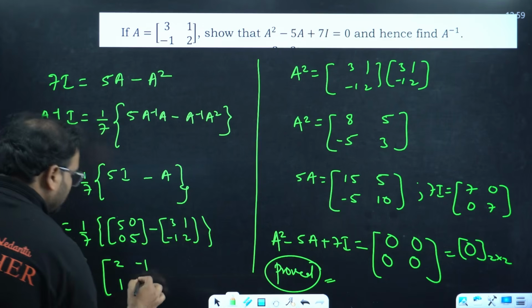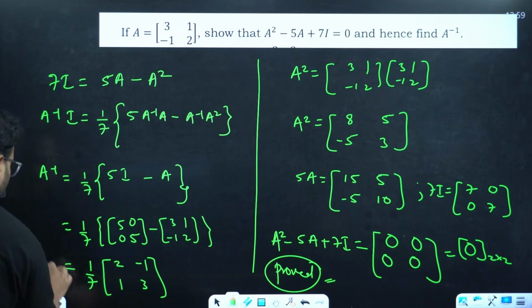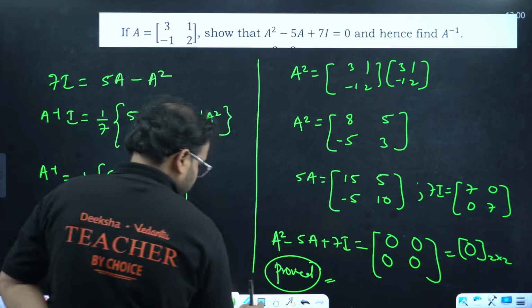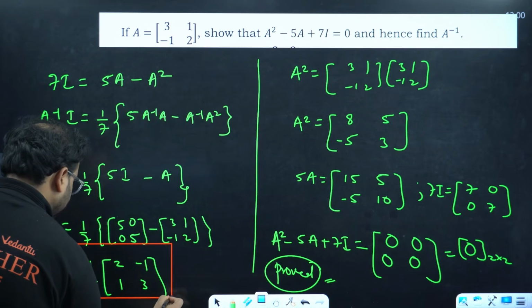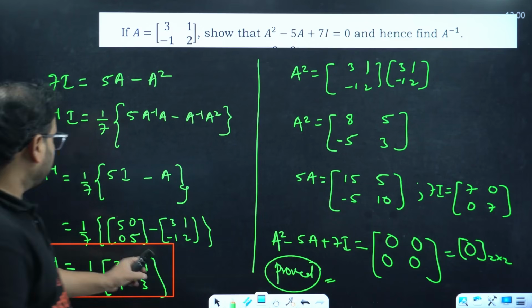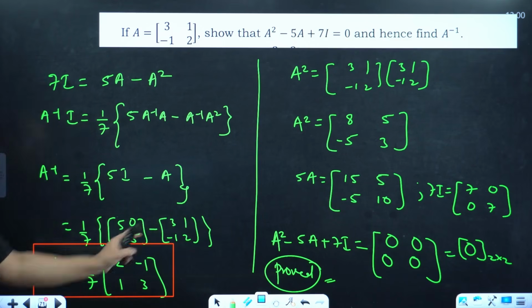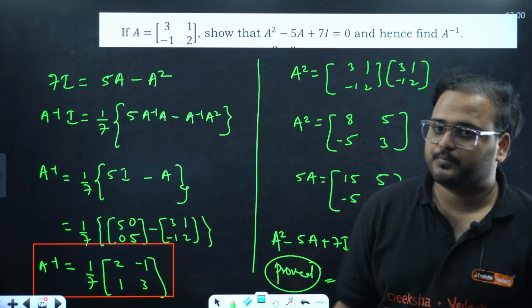And 5 minus 2 is 3. We have 1 by 7. That's the value of my A inverse. Please check. 1 by 7, 5 minus 3 is 2, minus 1, plus 1 and 3. Correct. Cross check. If you're getting a different answer, let me know.